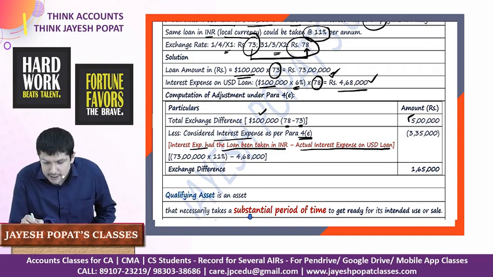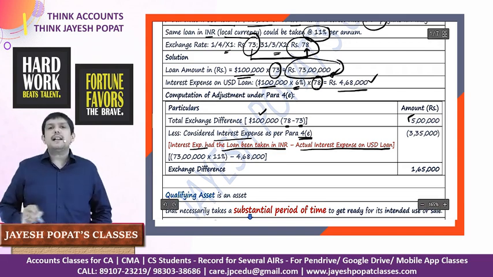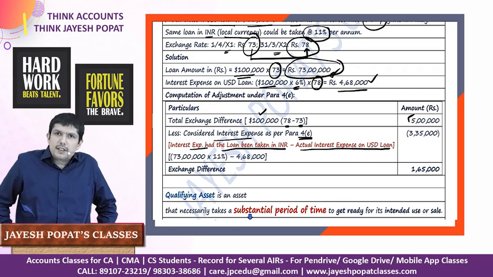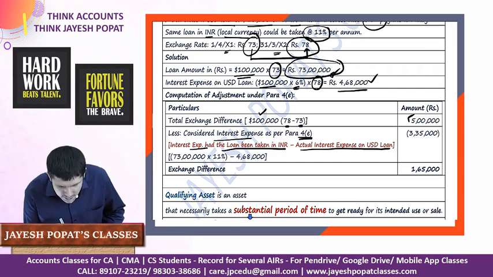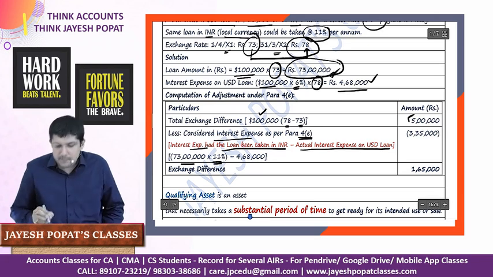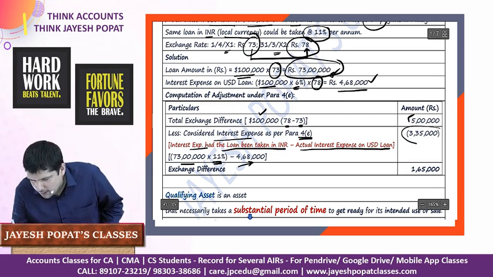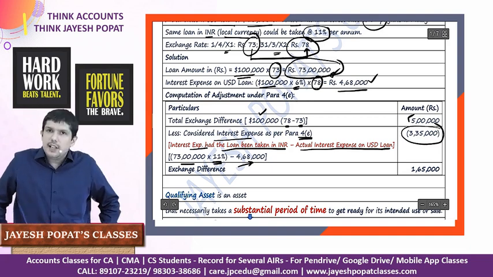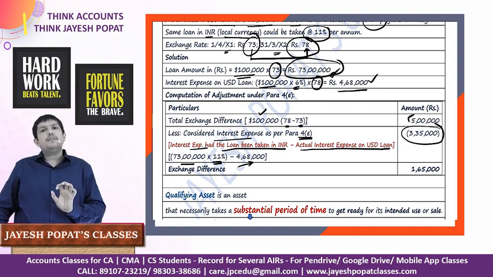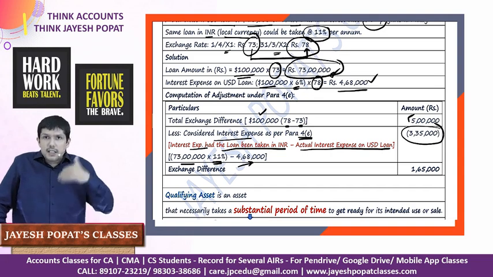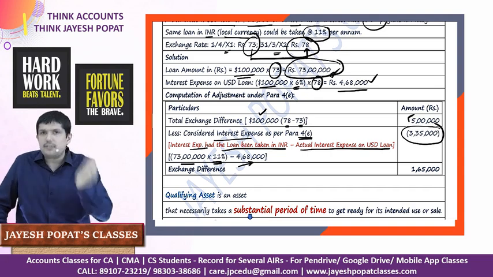Had I taken this same amount of 73 lakhs in India, I would have paid interest at the rate of 11%. So 73 lakhs into 11% minus 4,68,000 is the amount I tried to save by taking this loan. So I saved 3,35,000, whereas the exchange loss happened to be 5 lakh rupees.